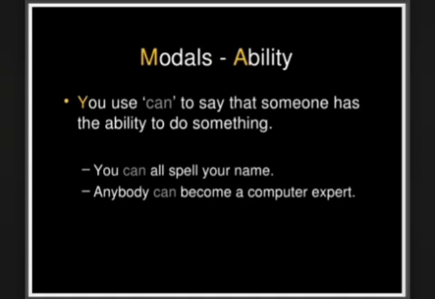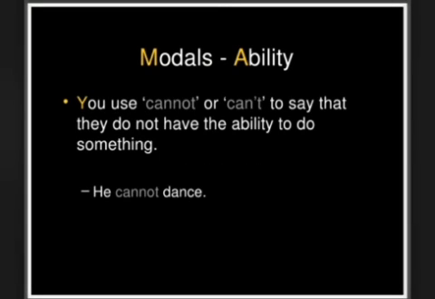Again it is showing the ability that anyone in the group can become a computer expert. Next, you use cannot or can't to say that they do not have the ability to do something. For example, he cannot dance.